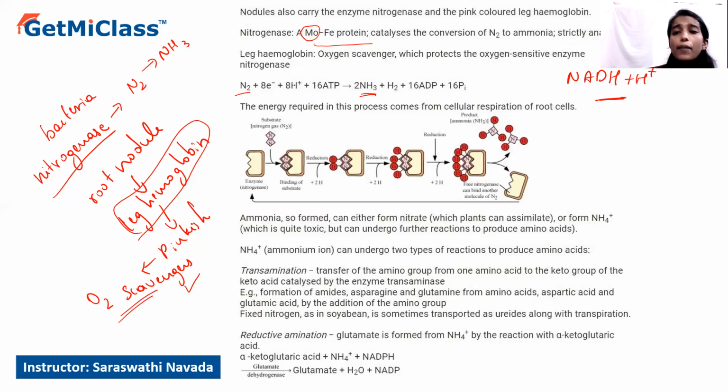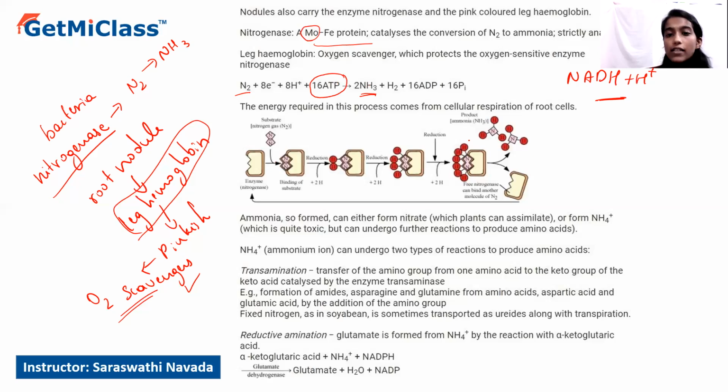In the presence of 8 molecules of NADH and H plus, this nitrogen will be completely reduced into ammonia, and this is an active process which requires 16 molecules of ATP for the complete conversion of nitrogen into ammonia.